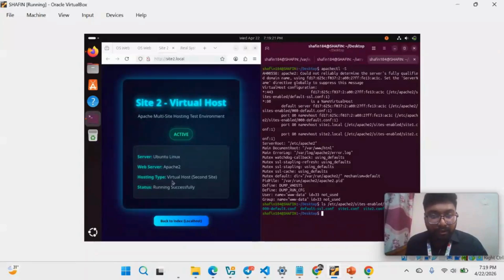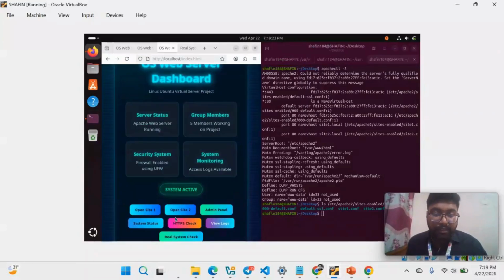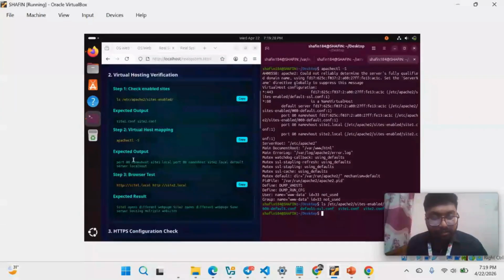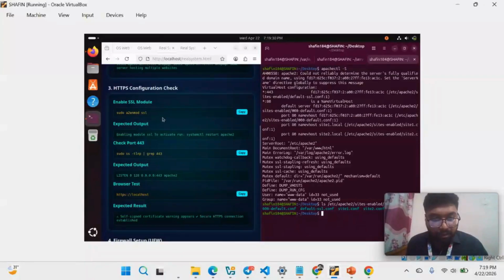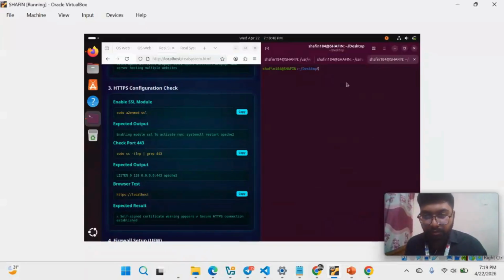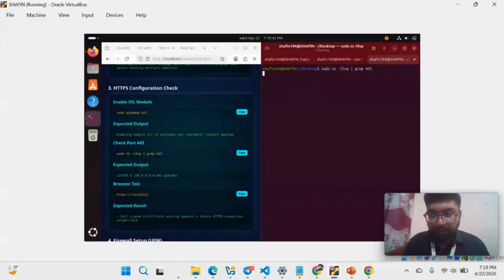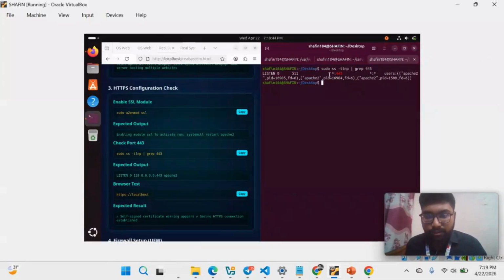Then our next target is to check the HTTPS configuration. So I go to the real system check and copy the command. At first, let me clear the terminal. Now paste the command here. Here I can see the port which is listening and the port number is 443. We know that HTTPS uses port 443. So we can say that HTTPS is configured here.